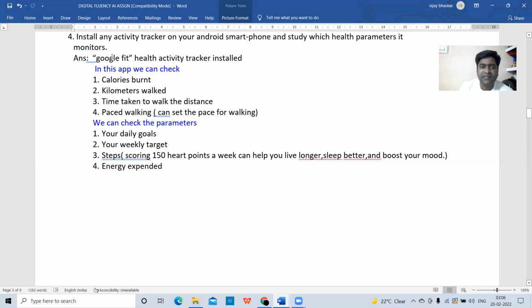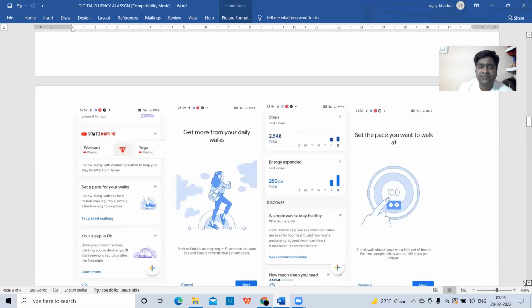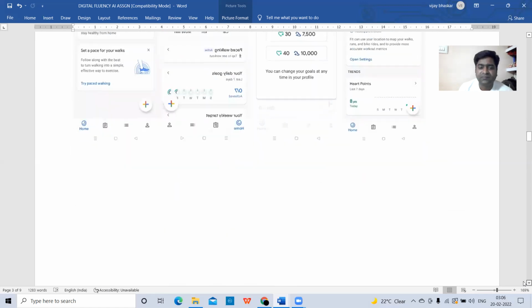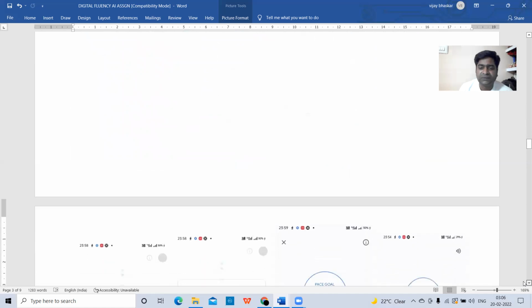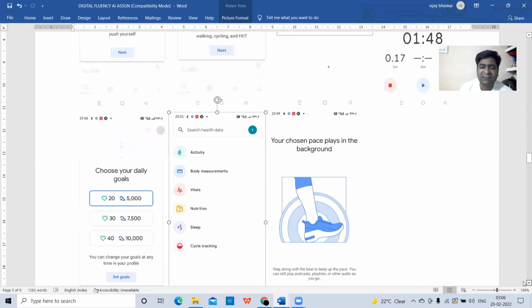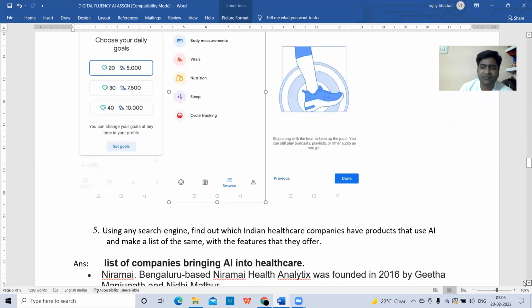Okay, like this, whatever tracker it may be, you should specify the name and what things it is able to track. That you need to write as the answer and attach some screenshots in your records. Okay. So that is the answer for that activity tracker question, the fourth question.